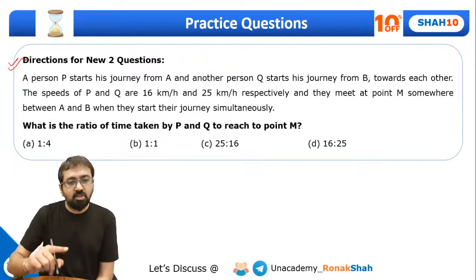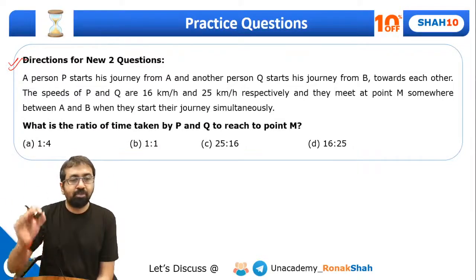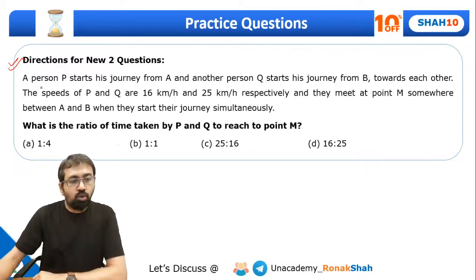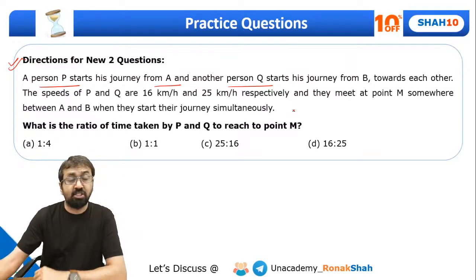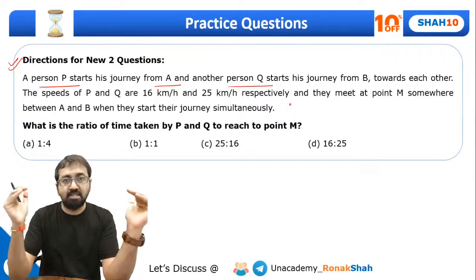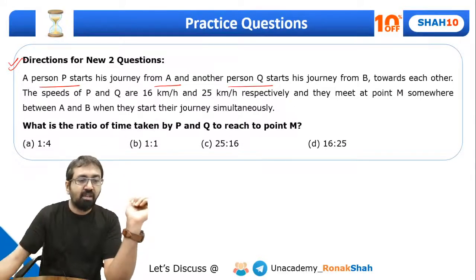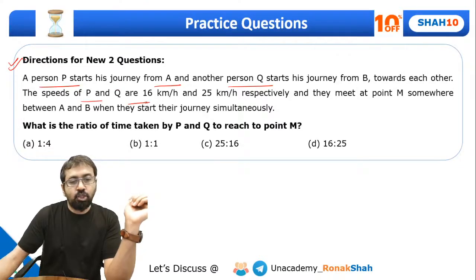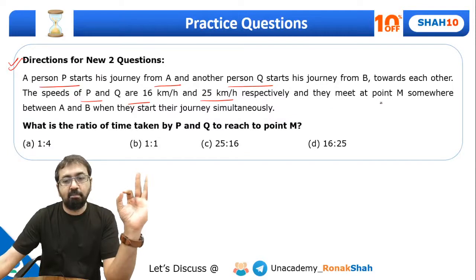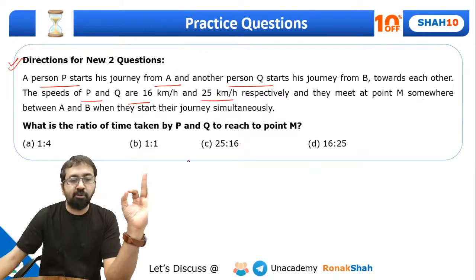Now guys, this question is slightly different, so everyone, just stop doing your work and pay your attention. Let me explain this question. A person P starts his journey from A and another person Q starts his journey from B towards each other. When nothing is mentioned, you will assume that both of them must have started simultaneously. Now the speeds of P and Q are 16 and 25 km per hour respectively, and they meet at point M somewhere between A and B.